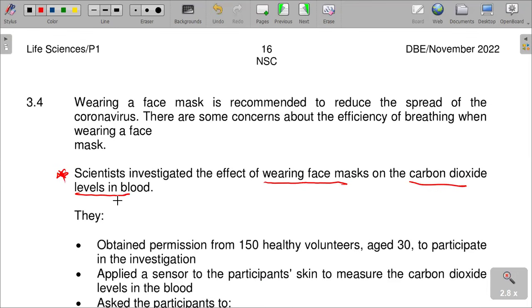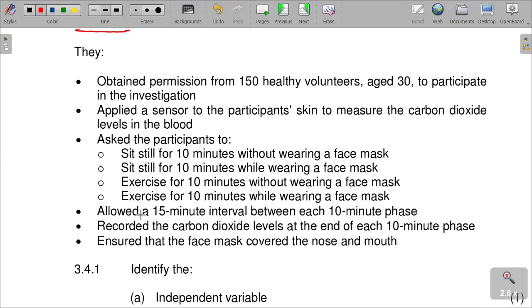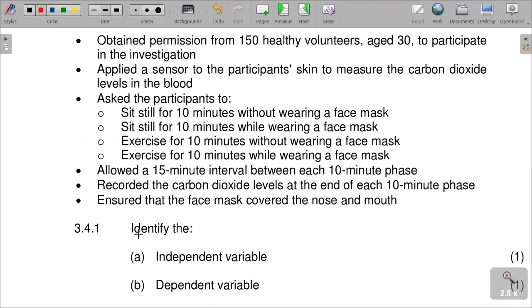That is where we get the independent and dependent variable. Wearing of a face mask will affect the carbon dioxide level in the blood. The independent variable is the wearing of a face mask.